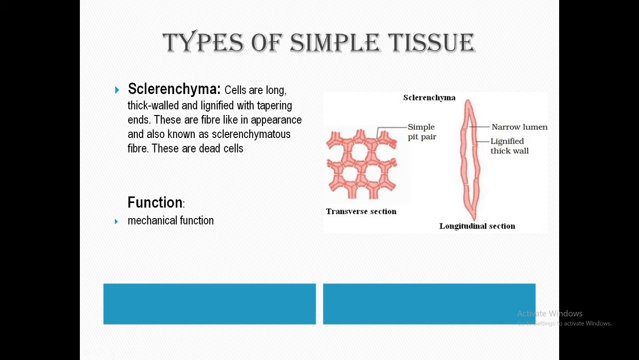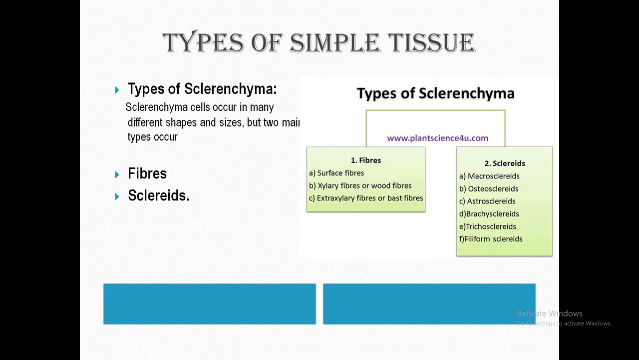Sclerenchyma cells may differ in shape, structure, origin and development, so it is difficult to classify the different types of sclerenchyma. Generally, sclerenchyma can be classified into two groups: first is the fiber and another is the sclereids. These sclerenchyma cells occur in many different shapes and sizes, but two main types, the fiber and sclereid. So, what is fiber?